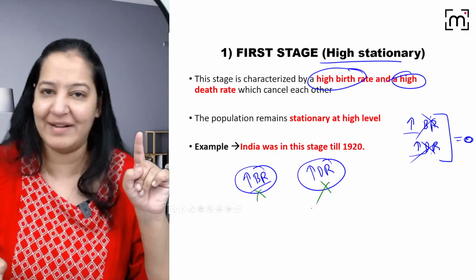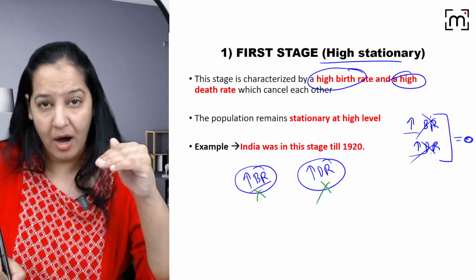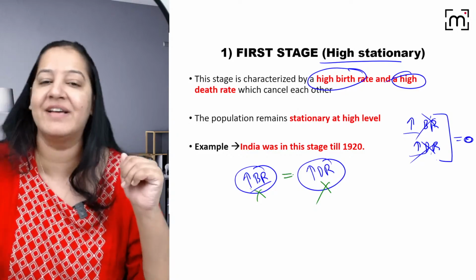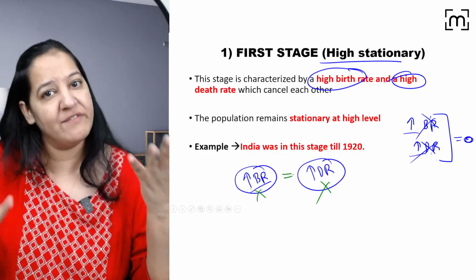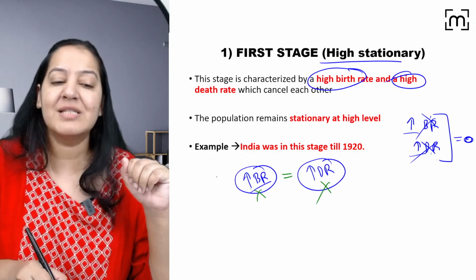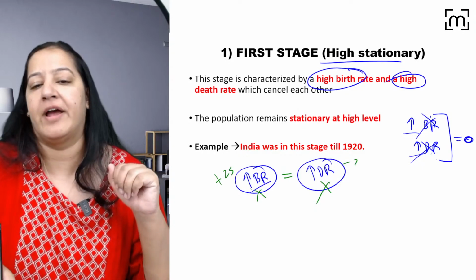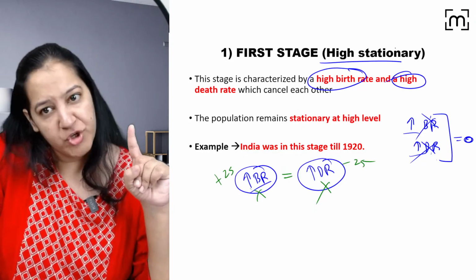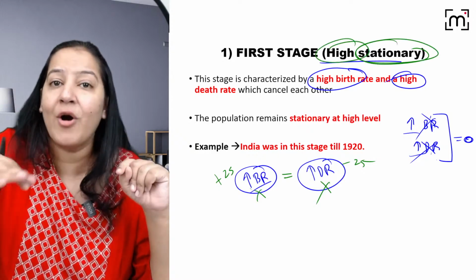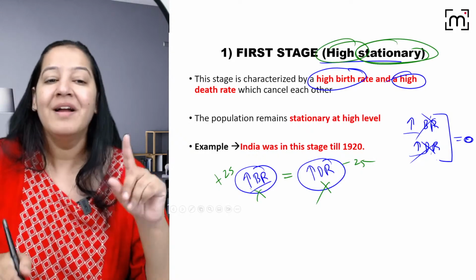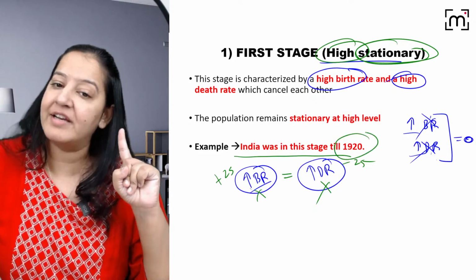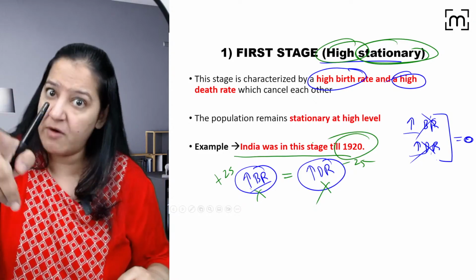The birth rate is high and the death rate is high. But since both of them are high and equal, they will neutralize each other. You got my point? So just suppose plus 25 and minus 25. Both will neutralize each other. So the population is stationary, but on the higher side. You got my point? India was in this stage till 1920. Before 1920, India was in stage 1.